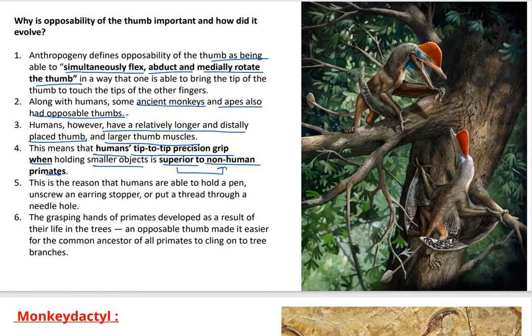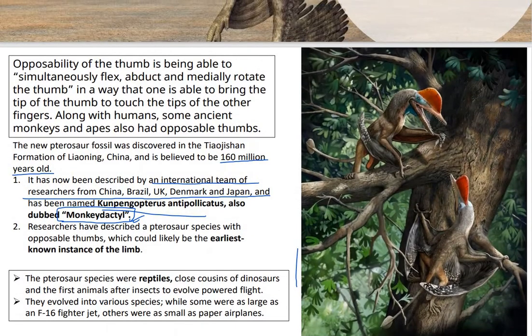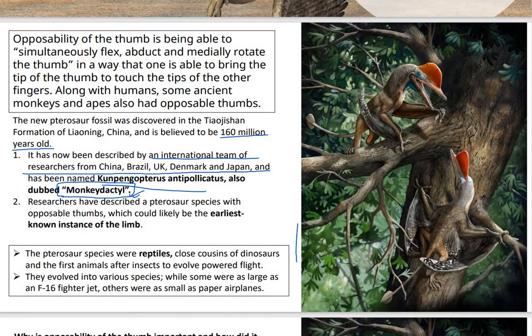So the opposable thumb made it easier for the common ancestor of all the primates to cling on to the trees. What do you think, how did they hang from the trees? Because of opposable thumbs. So these monkey dactyls, right? There is proof or evidence that they also had opposable thumbs.